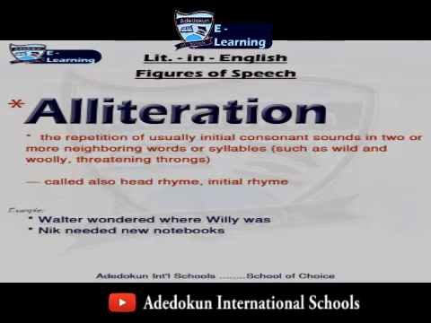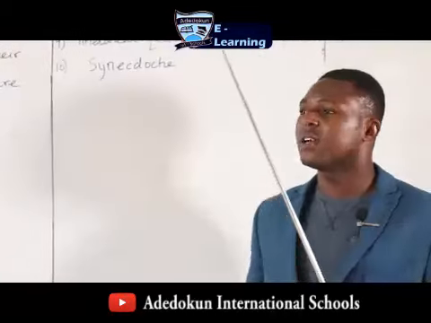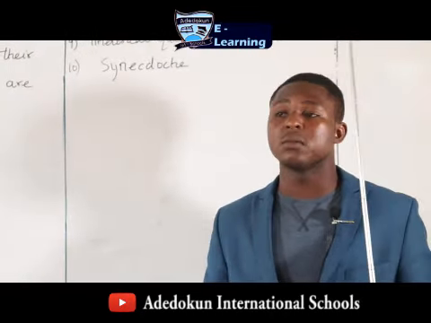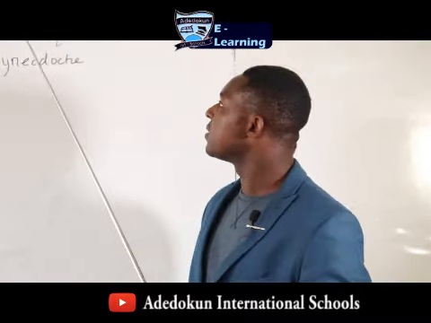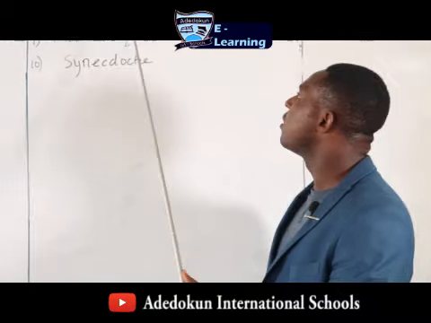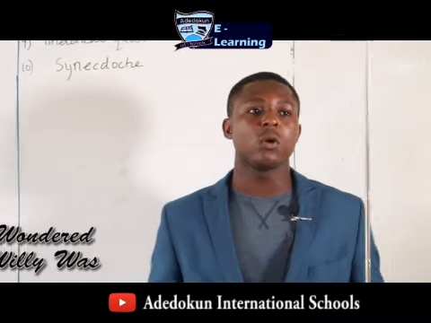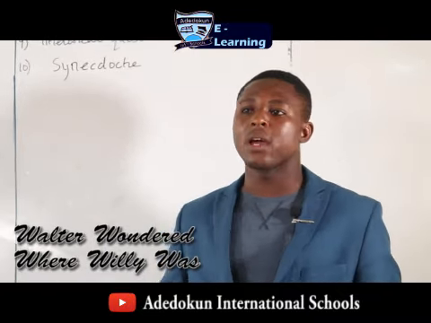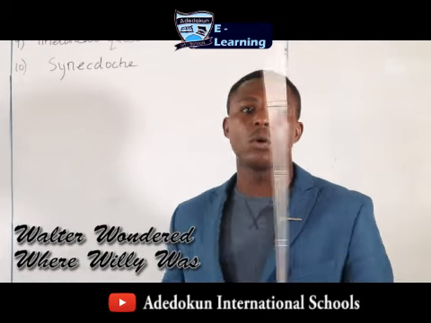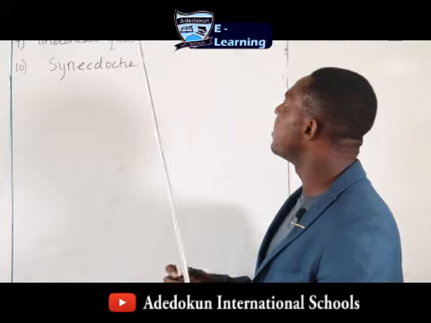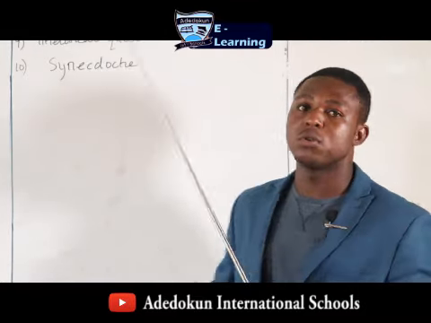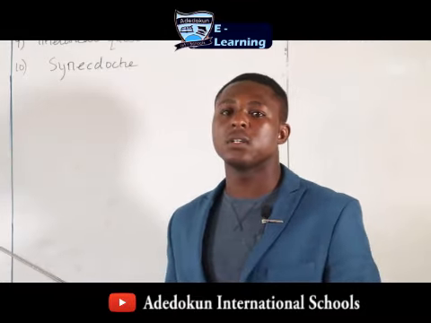Alliteration. Now, alliteration is a repetition of initial consonant sound in a sentence, and this is used mainly in poetry. For example, you might have something like Walter wondered where Willie was. Now the consonant sound that is repeated there is the sound W. Walter wondered where Willie was.